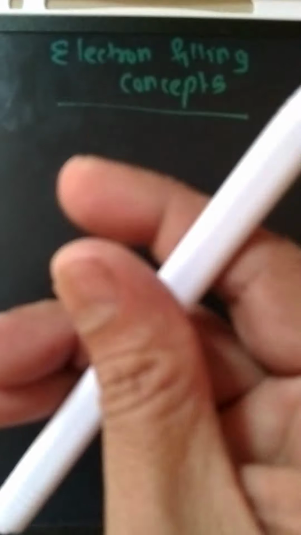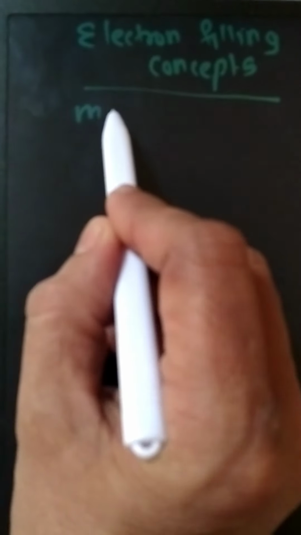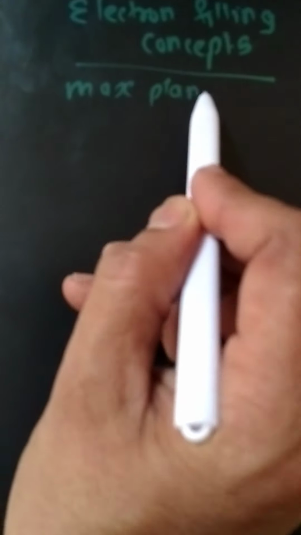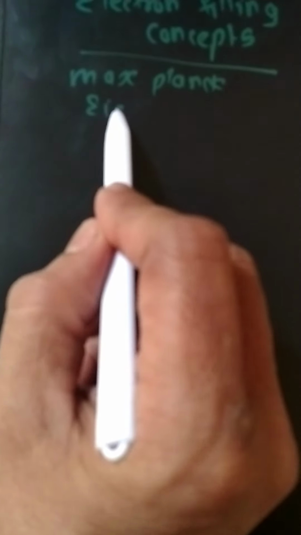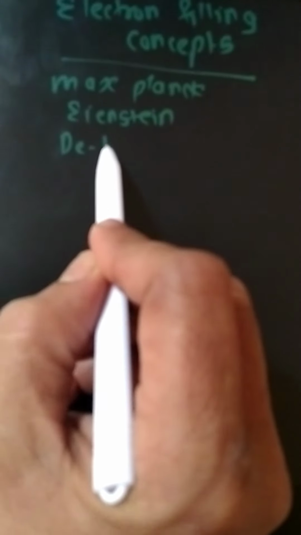Hello students, today we'll learn a concept from atomic structure, that is the electron filling rule, or electron filling concept. Here, quantum numbers were discovered by quantum scientists, and quantum numbers explain the capacities of the orbitals and shells for the electrons. The quantum scientists include Max Planck, after that Einstein, then de Broglie, afterwards Heisenberg.